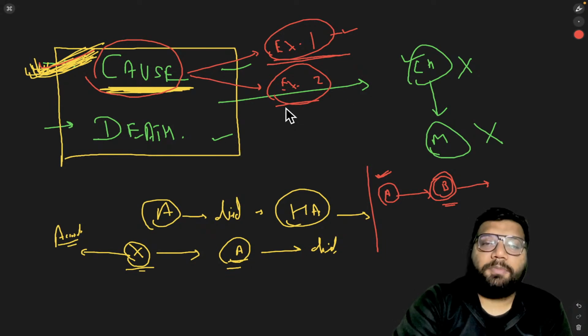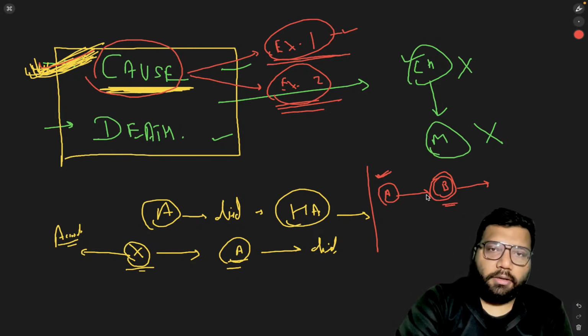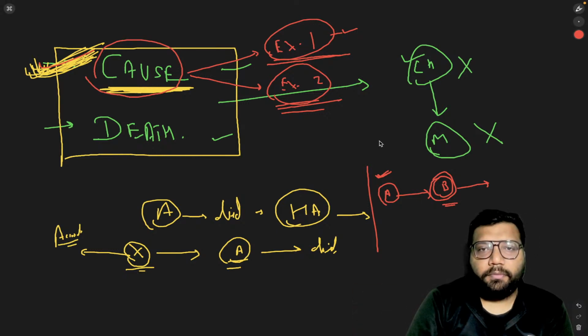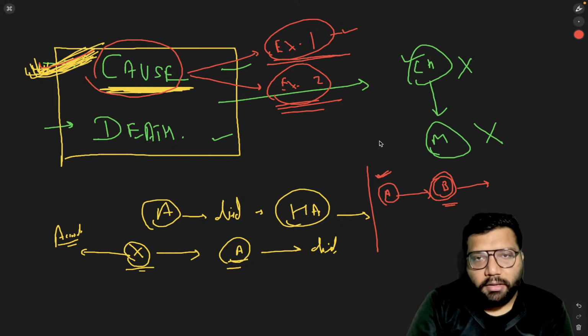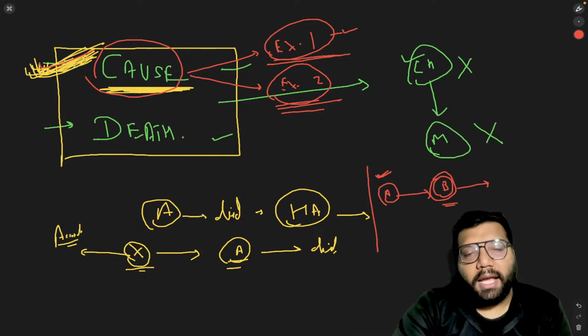Now coming to explanation 2. Suppose B got a doctor at an appropriate time, then his life may be saved. But no one took him to the hospital. And because of that, Mr. B died.